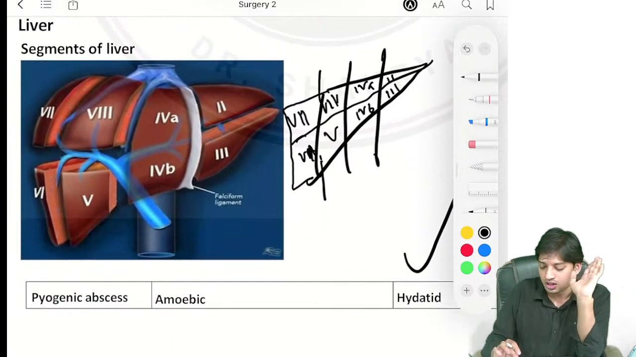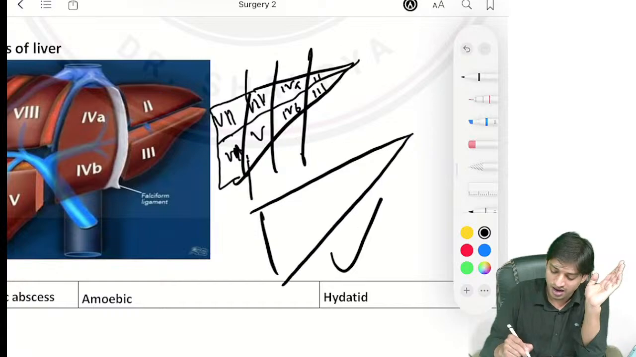Coming to the liver. Liver segments, how will you remember? Just see, they have asked you the segments of the liver.